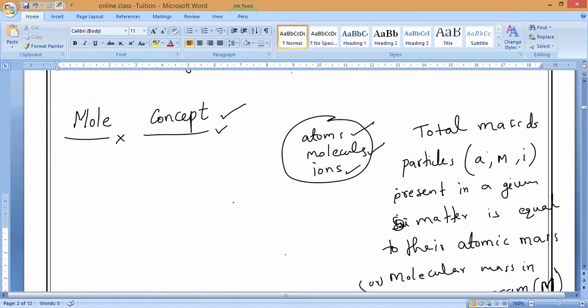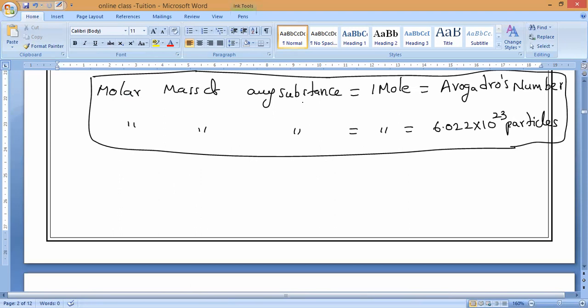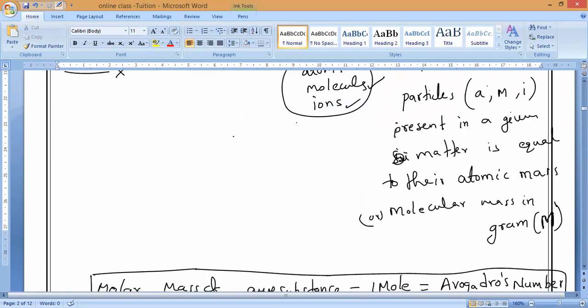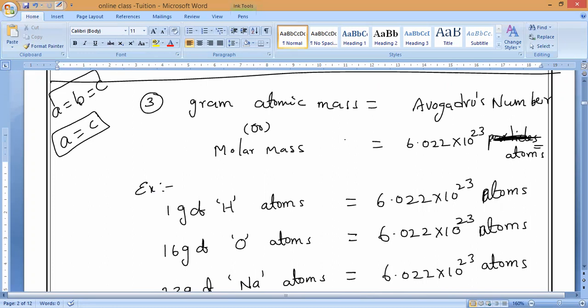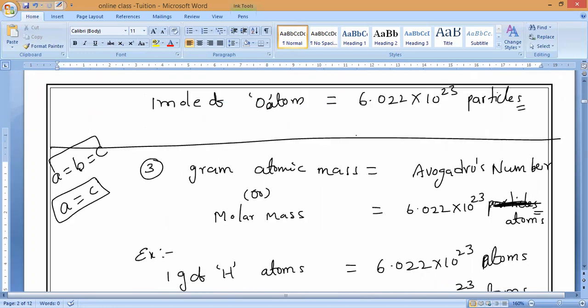So have you noticed it? I have written the combined relation now. Here, substance means what? Any substance means what? Maybe it is atoms, maybe it is molecules, or maybe it is ions. Do you understand? Presently we are studying only atoms, the molar mass of atoms. That is why I have written only atoms. Okay, understand?